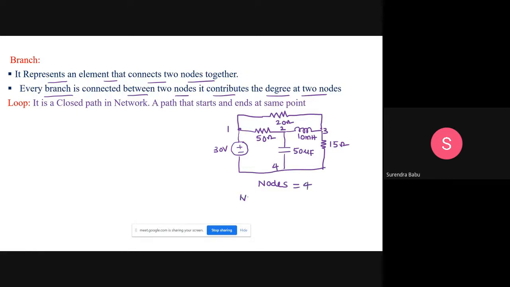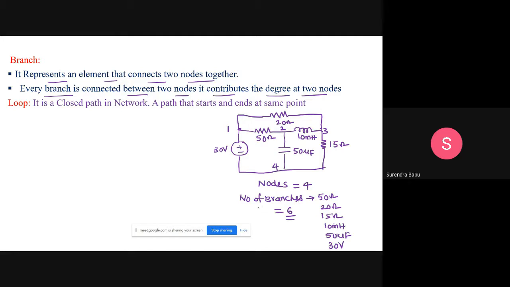How many number of branches, friends? Just you count the number of elements only, that gives the number of branches. Number of branches is 50 ohm resistor is 1, 20 ohm resistor is 1, 15 ohm resistor is 1, 10 millihenry is 1, next 50 microfarad is 1, the next one, students, 30 volts voltage source is 1. Total 1, 2, 3, 4, 5, 6. The number of branches equal to 6.